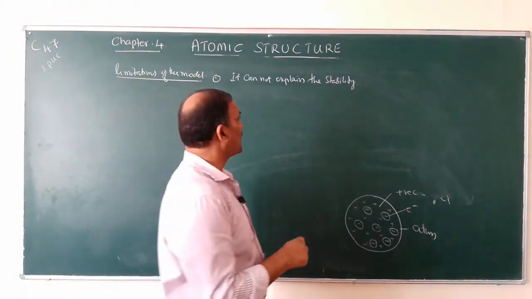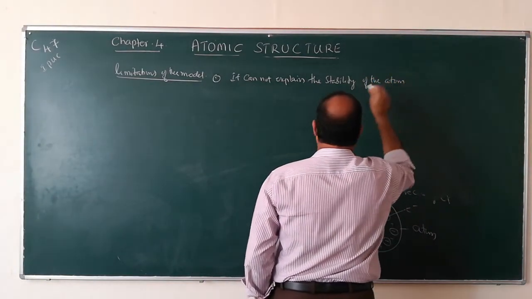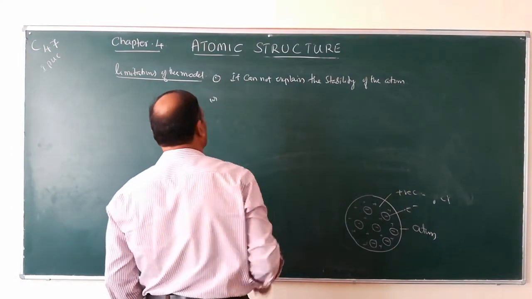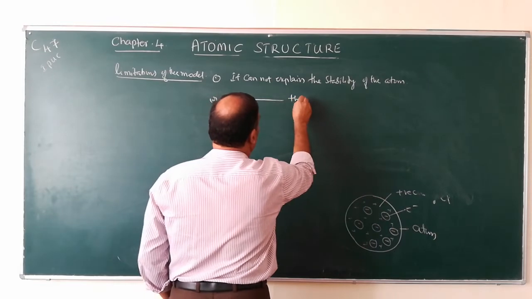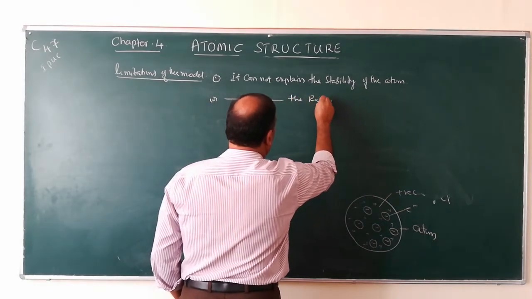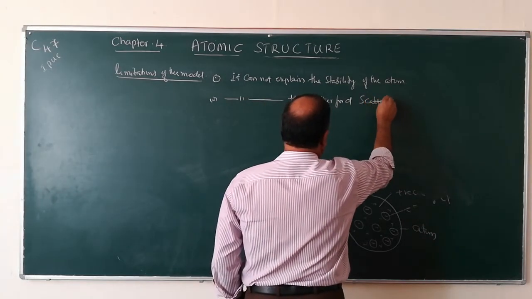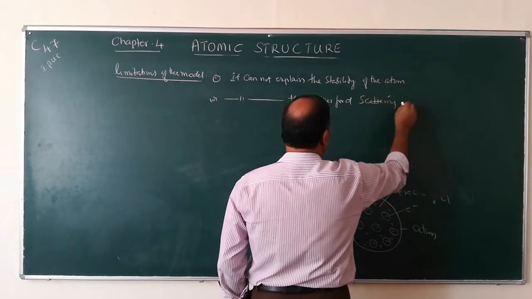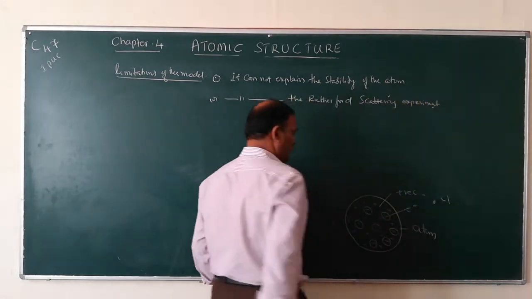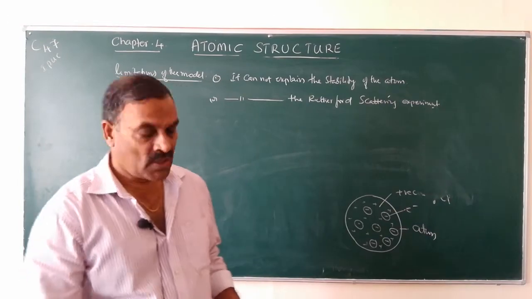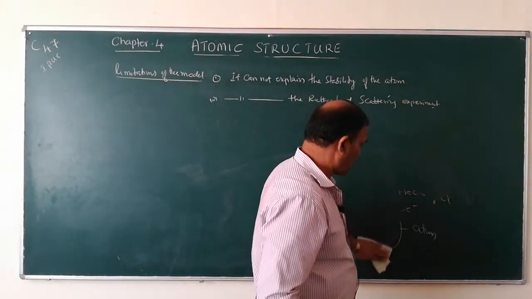It cannot explain the stability of the atom, and also it cannot explain the Rutherford scattering experiment. Therefore his model was discarded.